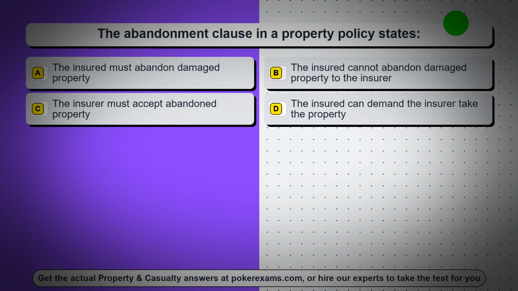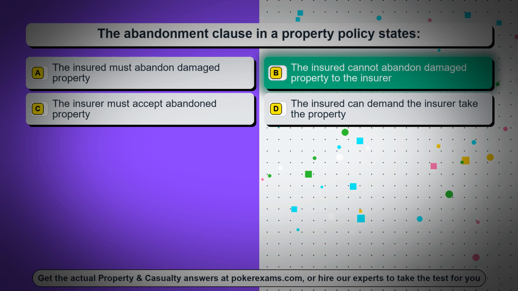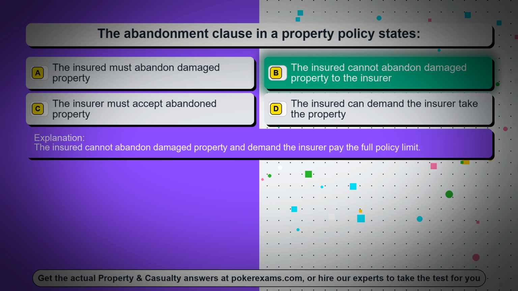Question 4. The abandonment clause in a property policy states: Option A. The insured must abandon damaged property. Option B. The insured cannot abandon damaged property to the insurer. Option C. The insurer must accept abandoned property. Option D. The insured can demand the insurer take the property. The correct answer is option B. The insured cannot abandon damaged property to the insurer. The insured cannot abandon damaged property and demand the insurer pay the full policy limit.